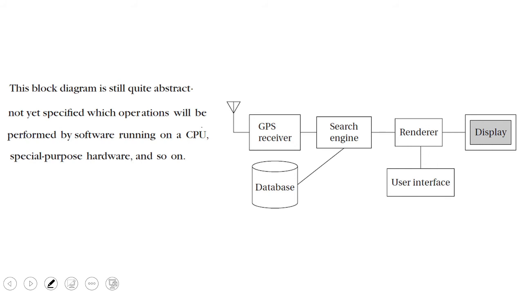This is an example block diagram of a GPS tracking system. If you see this block diagram, it gives the overall thing. Here it is not separated into hardware and software. It is a simple diagram of a GPS system. What will be there in a GPS system? There will be a GPS receiver, and a search engine over the available database.